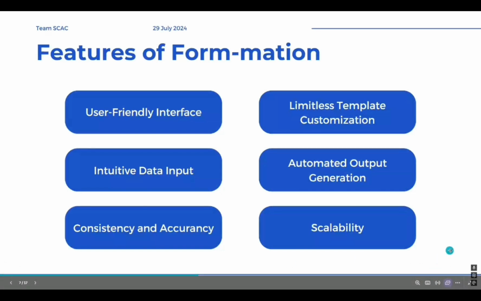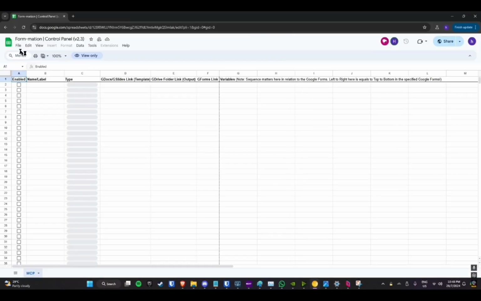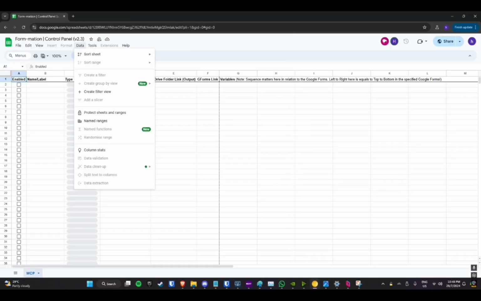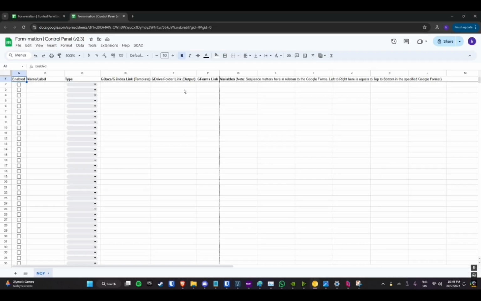Next, we'll be moving on to the product demo, where I'll be demonstrating from implementation to usage of Formation. As an organization, you will implement Formation by coming to the control panel and making a copy from it. First, I'll be showcasing a proposal use case. To get started, come in here, click on SCAC, Conversion, and select Doc to PDF.